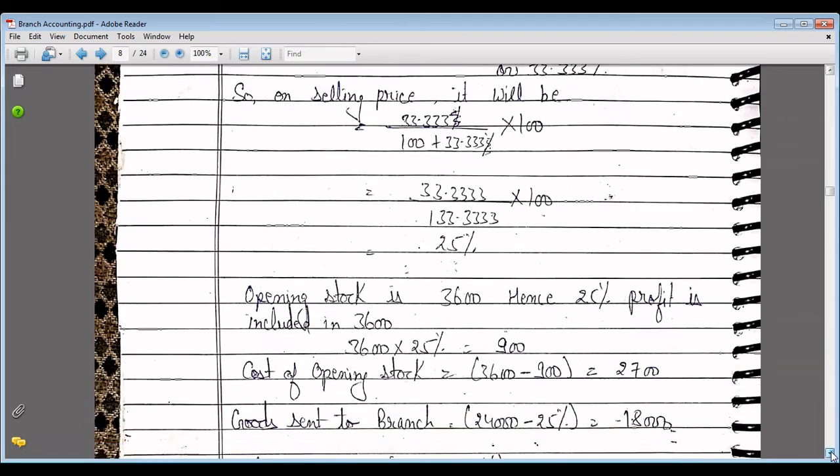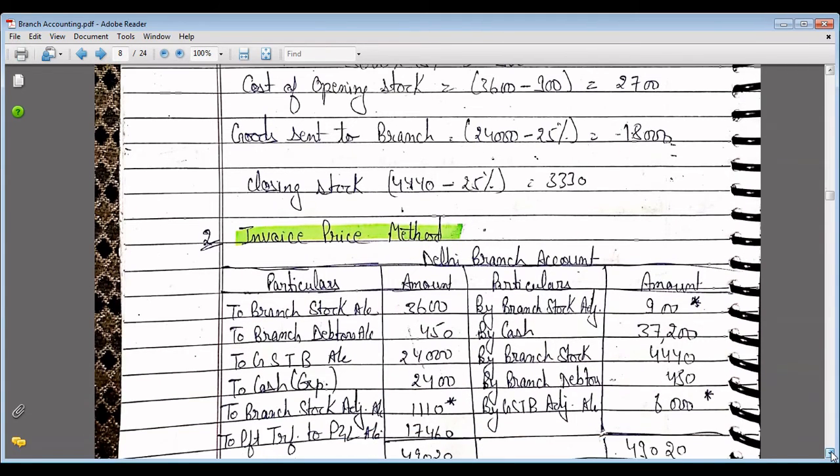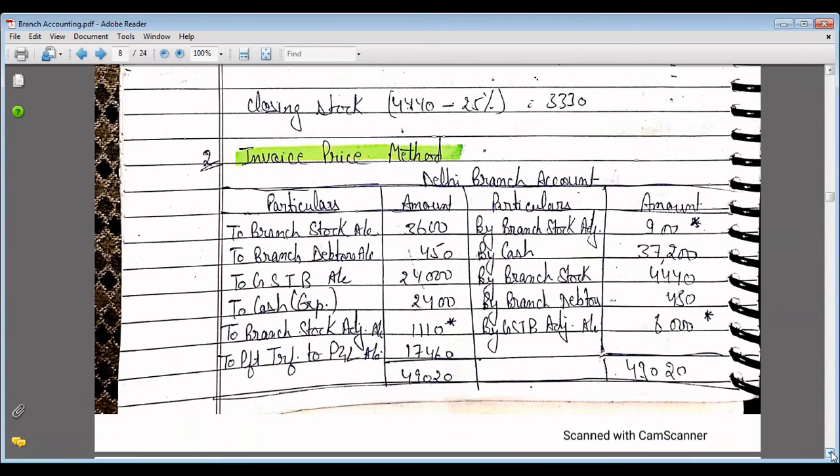Now we solve the same question by the invoice price method. Here we make the Delhi branch account. So branch stock given in the question, that is 3600. Then to branch debtors given in the question, 450. Goods sent to branch account given in the question, 24,000. To cash expenses, that is also given in the question, 2,400. So we will make the adjustment entries for the difference between the cost price and invoice price.